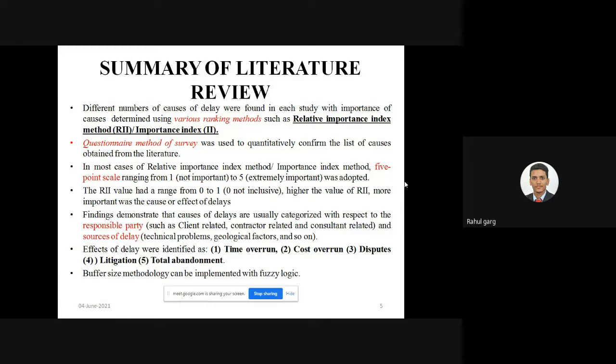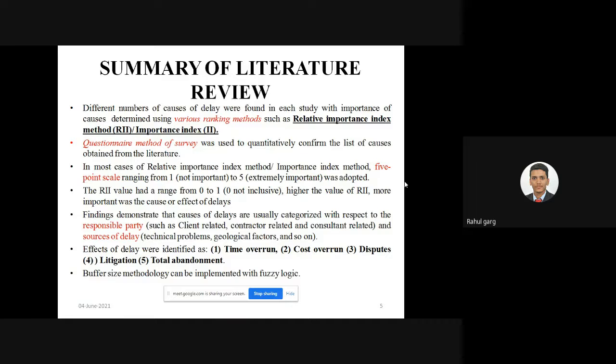In most cases, a relative importance index with a 5-point scale ranging from 1 to 5 was adopted. Findings show that causes of delay are usually categorized with respect to responsible parties such as client related problems, contractor related problems, and consultant related problems, and sources of delay like technical problems, geological factors, and so on. The effects of delay are defined as time overrun, cost increase, disputes, litigations, and total abandonment.